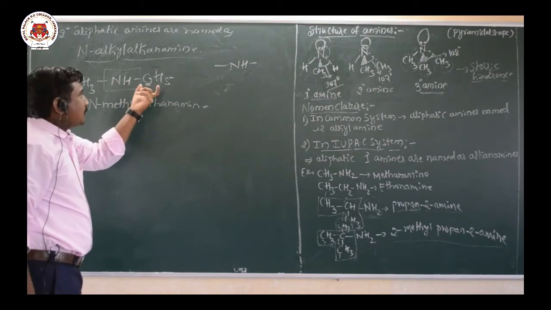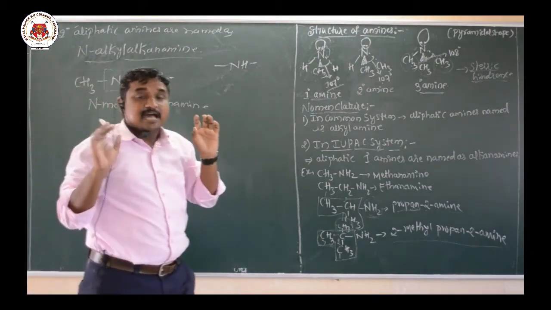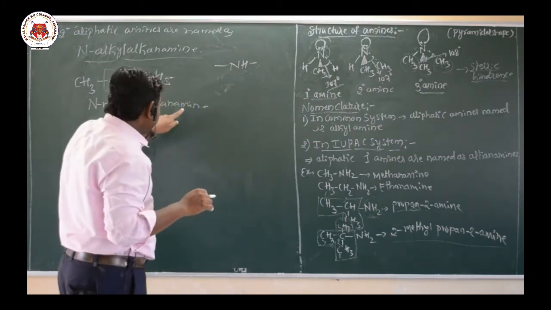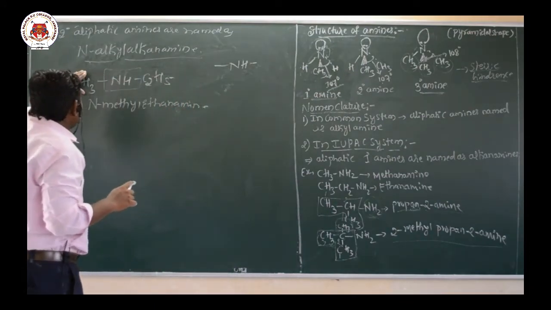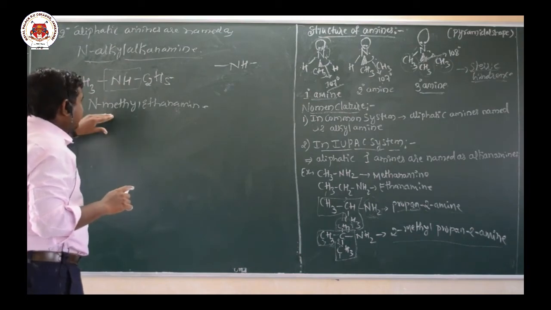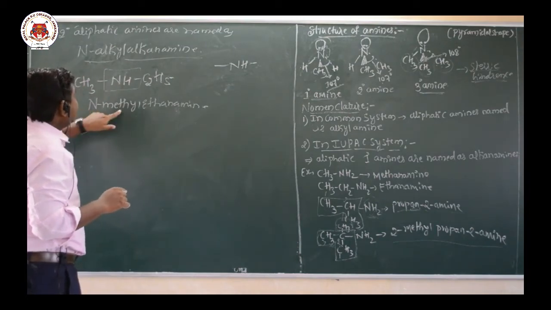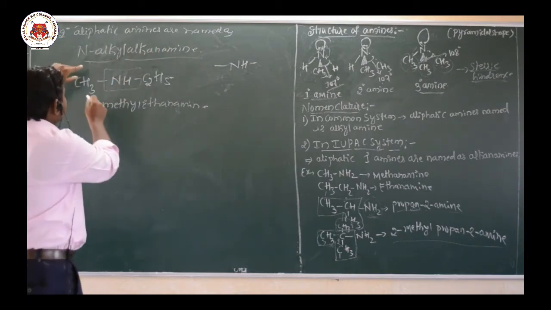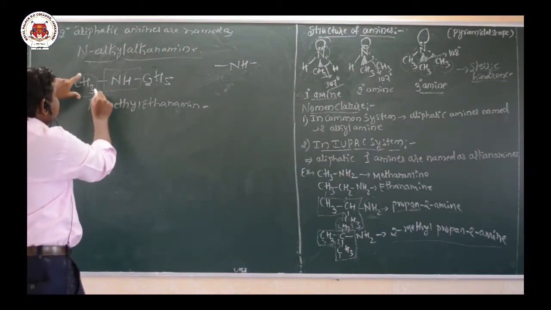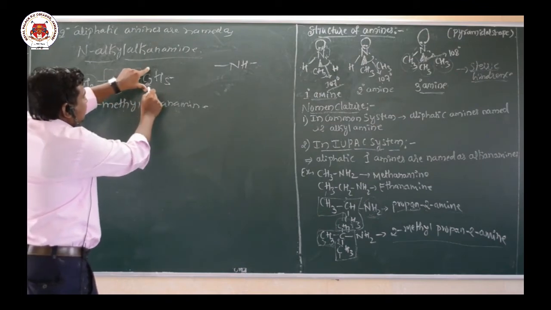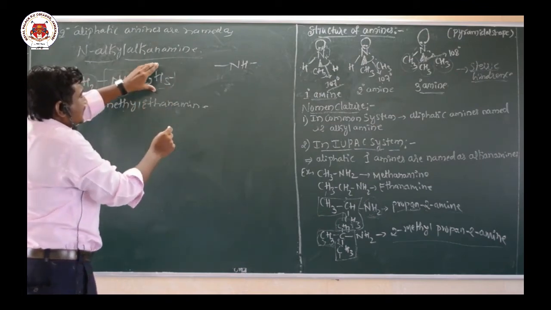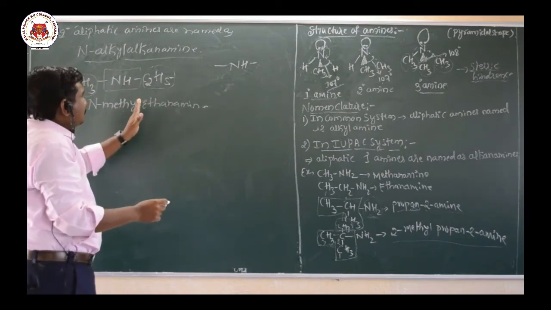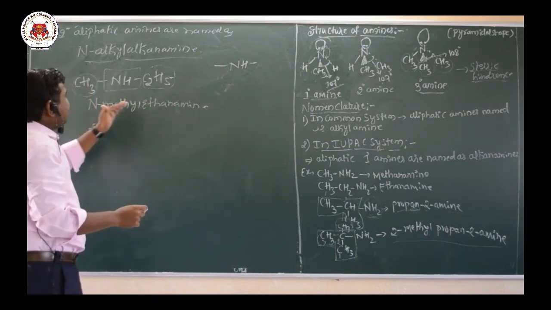First you have to select the long chain carbon atoms, so that you have to write as a suffix, and this small group which acts as a prefix. Hence I have written N-methyl, because the secondary aliphatic amines are named as N-alkyl. So we have 2 alkyl groups. The first is N-methyl and the second one is ethanamine, the longest chain which has to act as a suffix. So the name of this is N-methyl ethanamine.